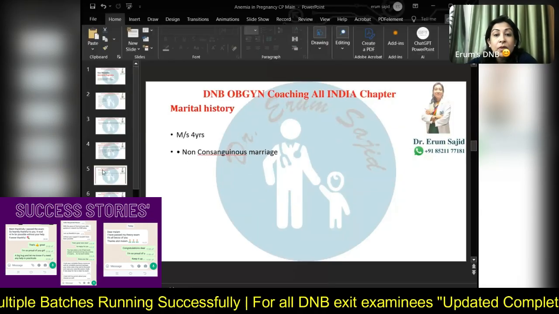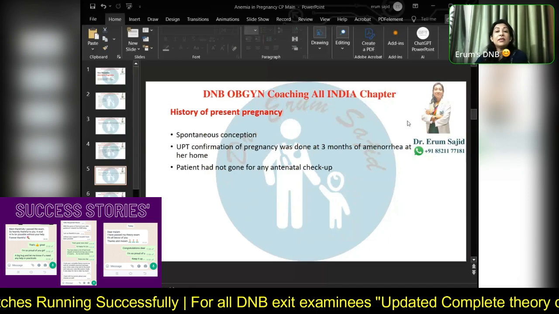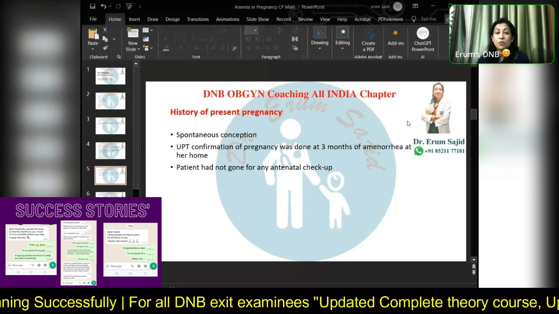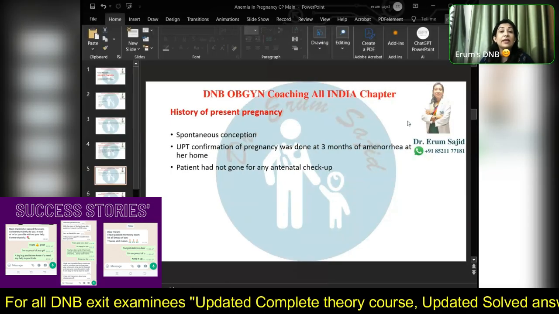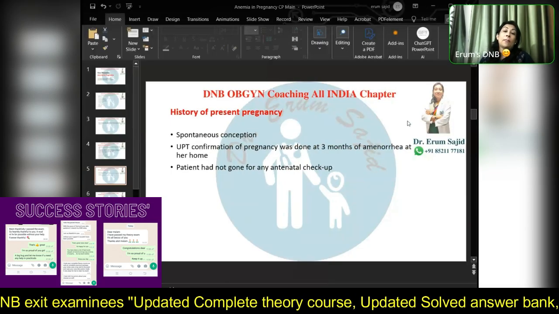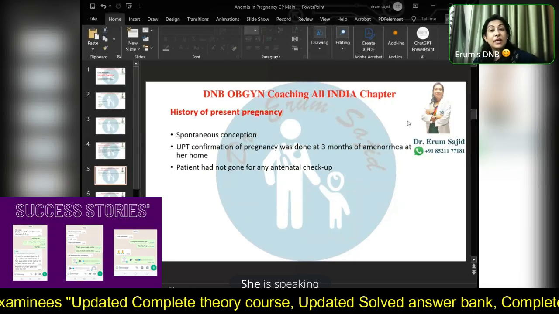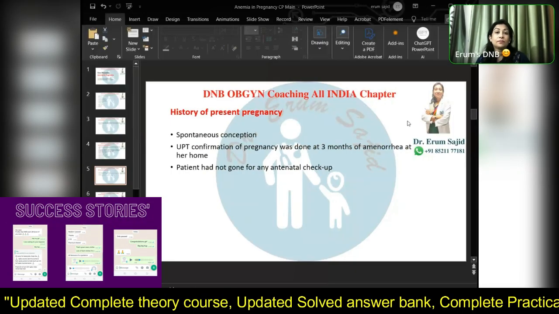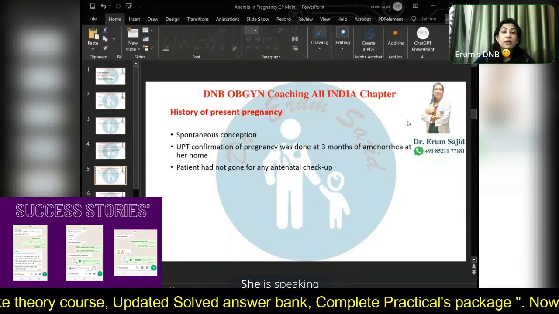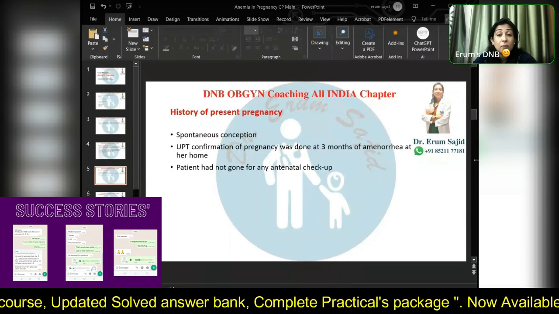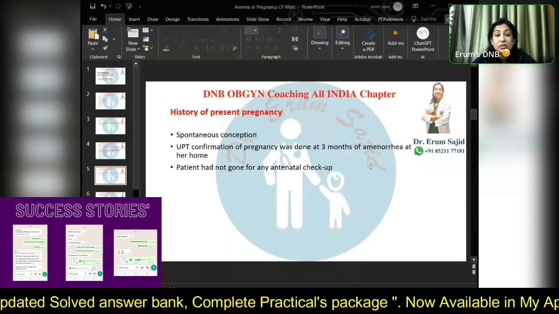So, history of present pregnancy. Anything that you would like to tell us, apart from what you've already told, that she's not had any antenatal visit? Anything which you are correlating with her current condition? She didn't mention anything. So she is pretty ill-informed about herself. She's not taking care of her own self.